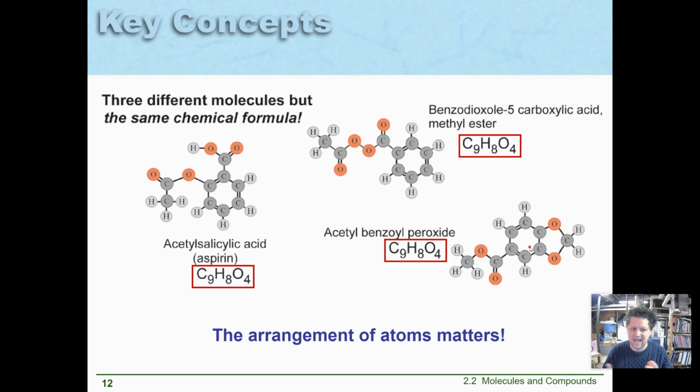The arrangement of the atoms depends too. These 3 compounds are very different, but they all have the same chemical formula, C9H8O4. The difference is the shape. Here's my aspirin with its 2 limbs. This methyl ester has a large, long limb coming off of one spoke, whereas this peroxide has one. This isn't even a branch. This is like a whole other side of the molecule, and 1 branch coming off the bottom. So the shape of the molecule makes a huge difference in its properties.